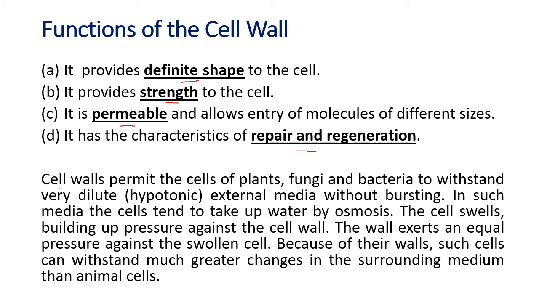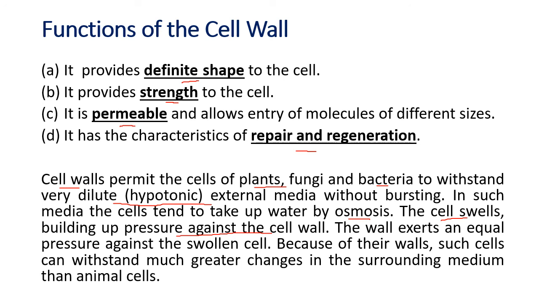Now cell walls, I told you, permit the cells of plants or fungi or bacteria to withstand dilute hypotonic external media. Now what does hypotonic mean? Outside the concentration of water is more. So water starts to move in. So water moves in by osmosis. The cell will start to swell and it will build pressure against the cell wall. So this plasma membrane is now becoming big and it is now creating pressure on the cell wall.